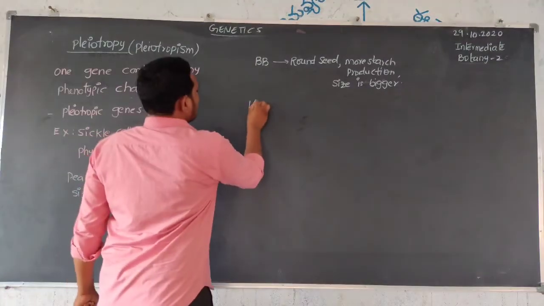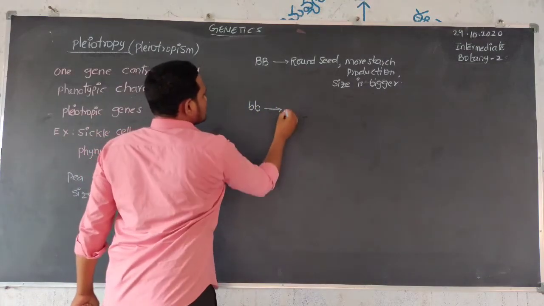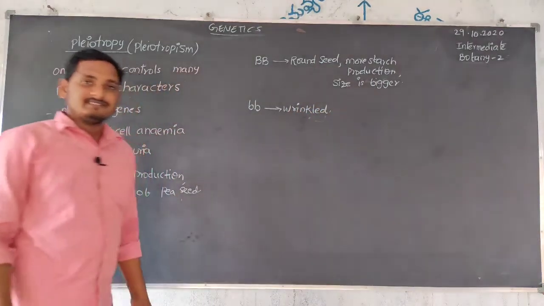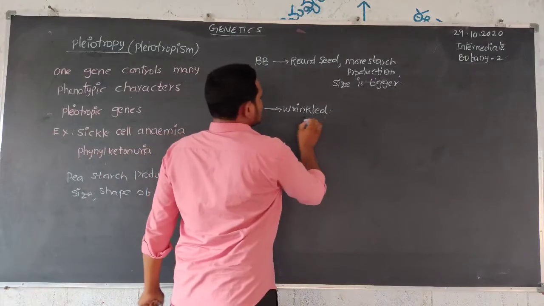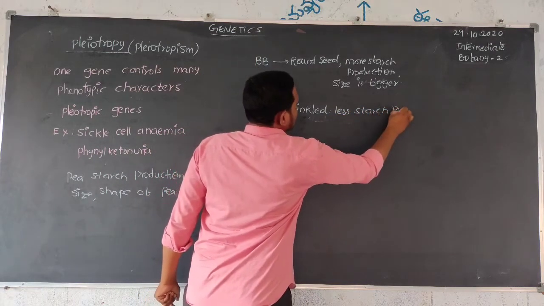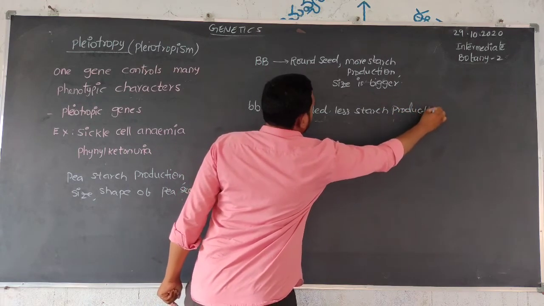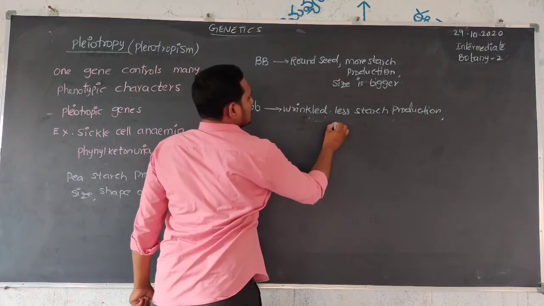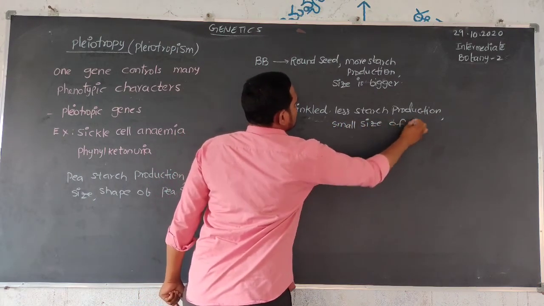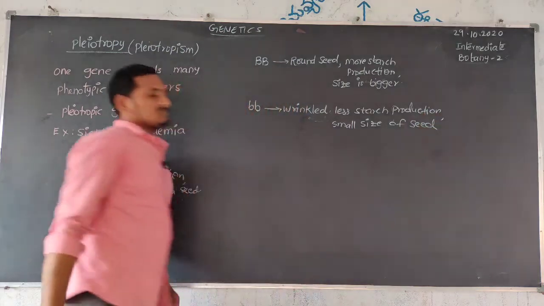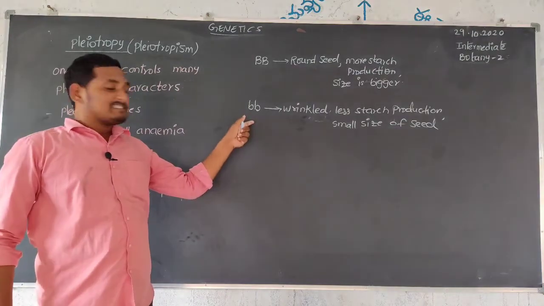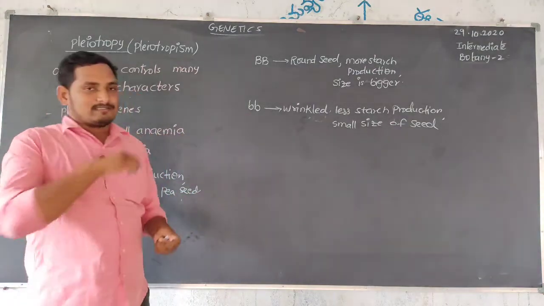In the case of small b, the genotype indicates the seed is wrinkled. The seed is mainly wrinkled, starch production is less, and the seed size is small. This is a recessive character. These others are the dominant characters.